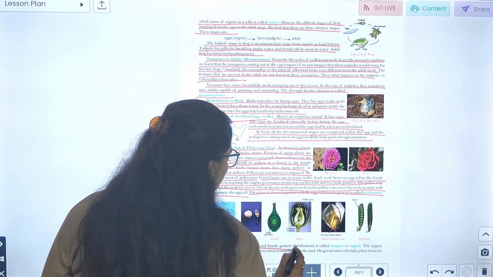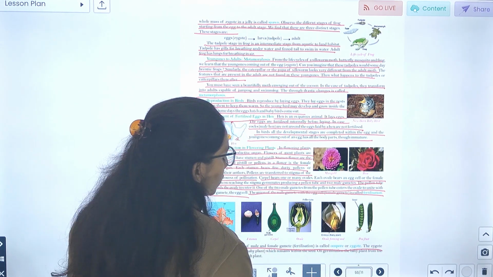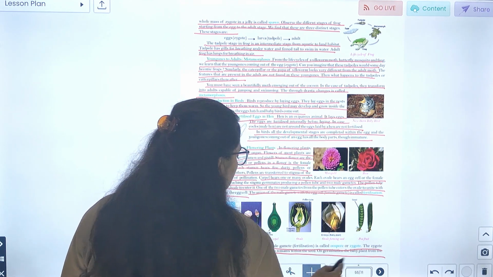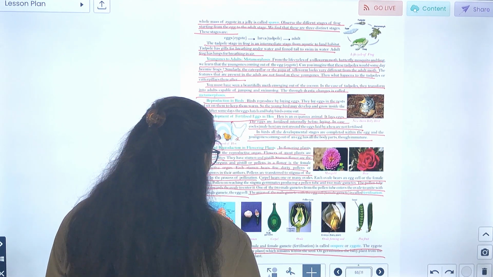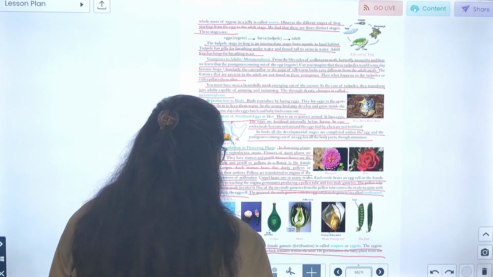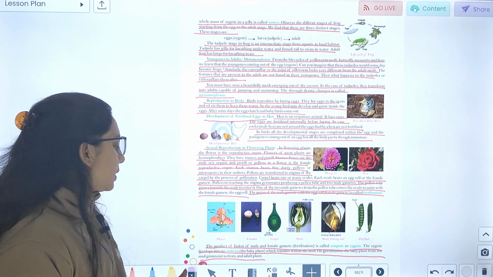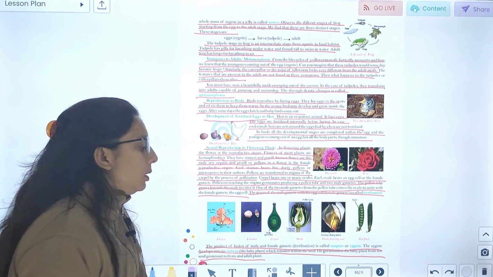The product of fusion of male and female gamete is called oospore or zygote. The zygote develops into an embryo, a baby plant, which remains within the seed. On germination, the baby plant from the seed grows out to form an adult plant. जो baby plant है वो seeds में grow करता है, और किसमें grow करता है, into an adult plant.